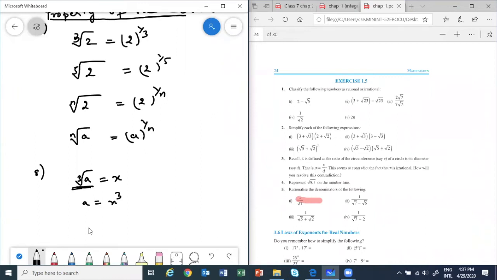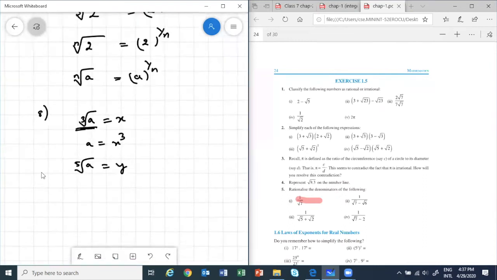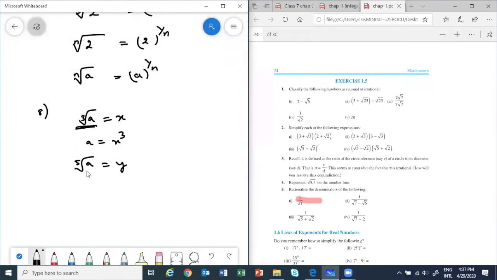So that means if I have fifth root of a is equal to y, what can I do? I can remove this fifth root. How? I can write a is equal to y power 5. And vice versa. Opposite will also happen.